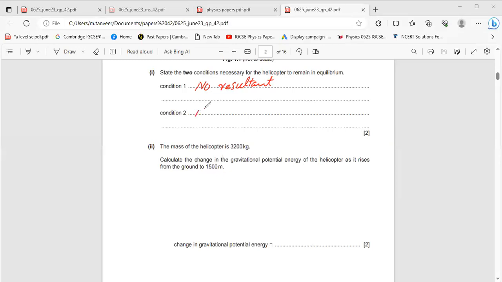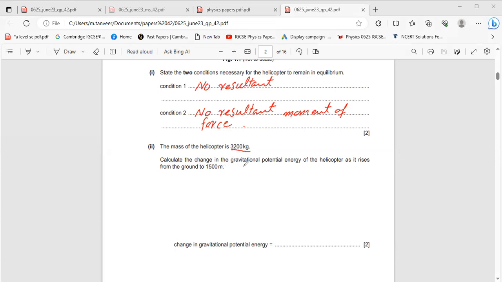And second condition is no resultant moment of force. When the body satisfies these two conditions, then it will be in state of equilibrium. Now, next is mass of helicopter is 3200 kilogram. Now mass is given.